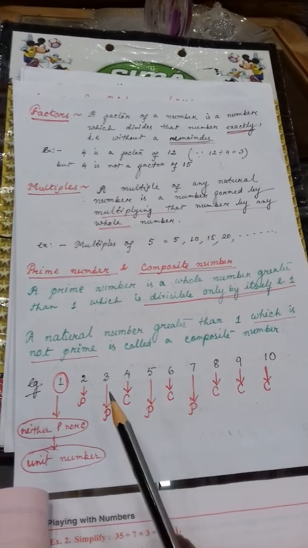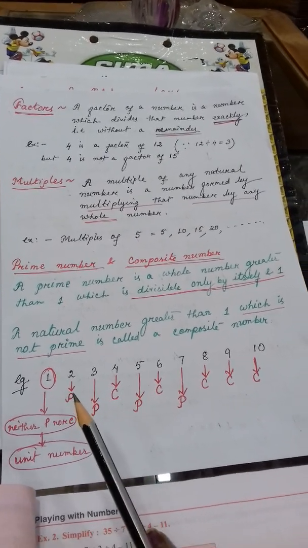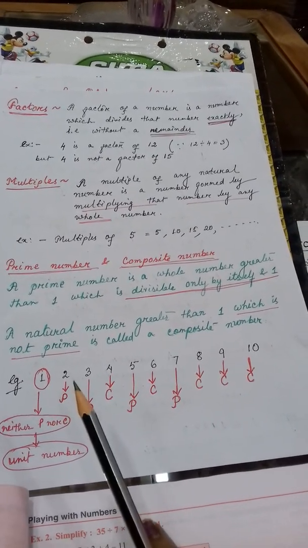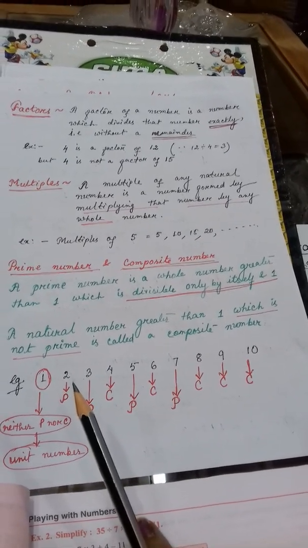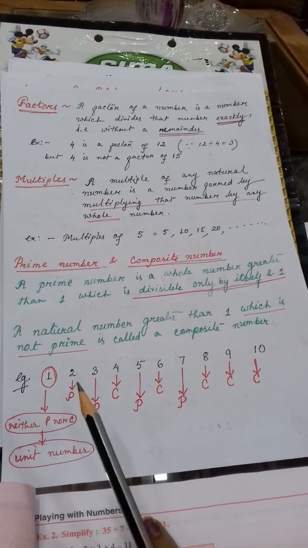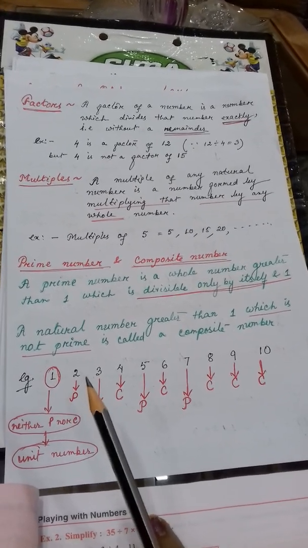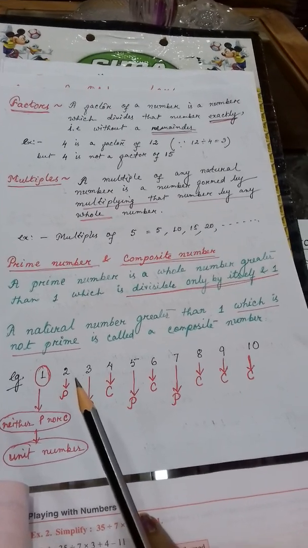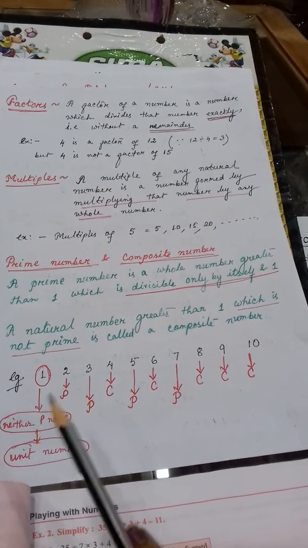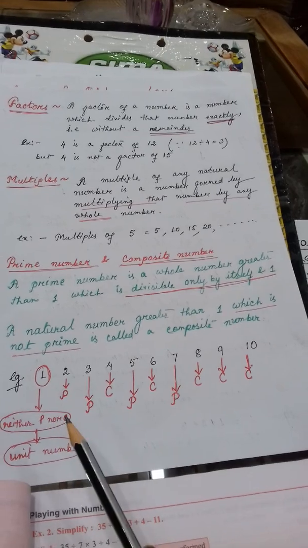Clear or not? But apart from 1, if that number can be divided only by itself, itself meaning that same number, then that number is known as a prime number. Clear or not? And 1 is neither prime nor composite.